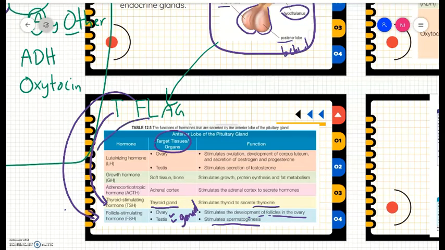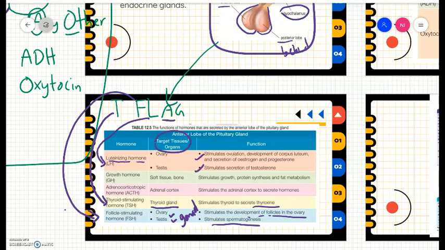Next is L. L stands for LH, luteinizing hormone. The target tissue is also the gonads, the ovary and testes. What is the function of LH at the ovary? It is to stimulate ovulation, development of the corpus luteum, and secretion of estrogen and progesterone. And in the testes, LH stimulates the secretion of testosterone.